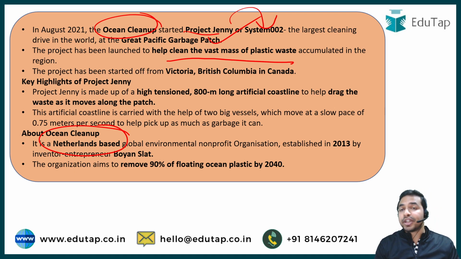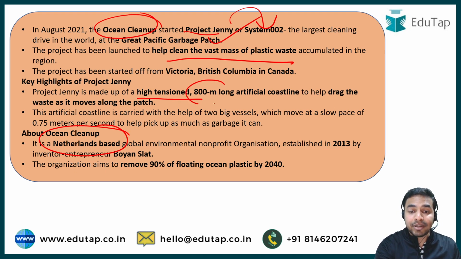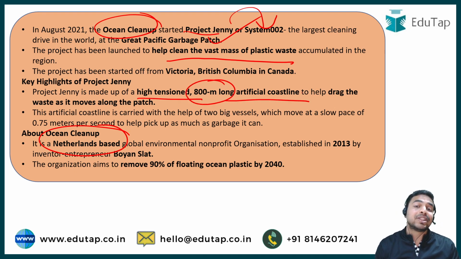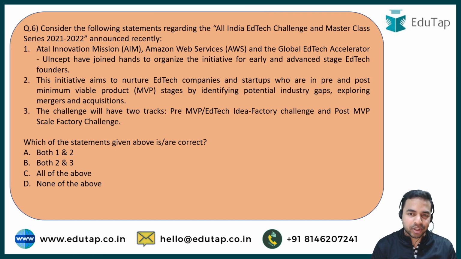If we talk about Project Jenny, it is made up of a high tension 800-meter long artificial coastline which drags the waste as it moves along the patch. That's how they are going to clean up this particular region where the plastic waste has been accumulated. I hope this part is very clear to all of you. Now we are moving towards the next question, which is present on your screen.